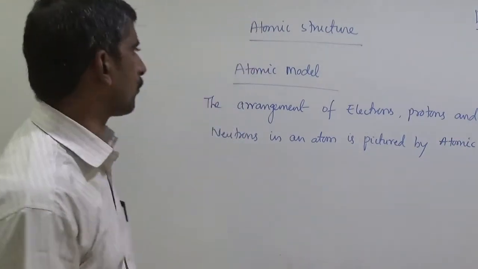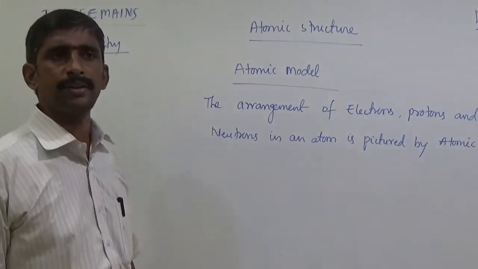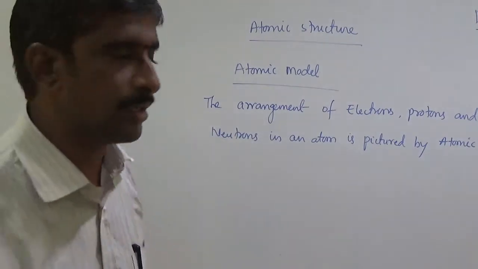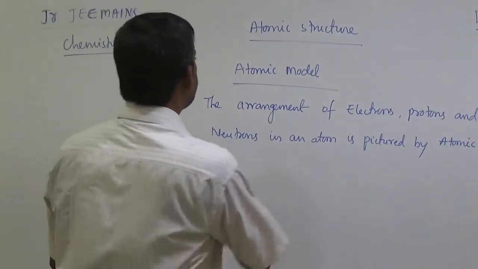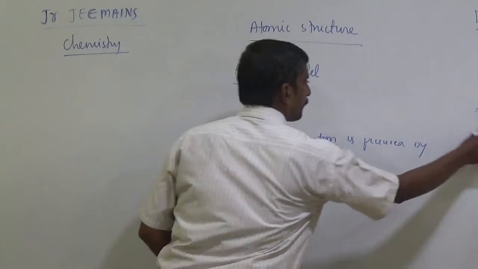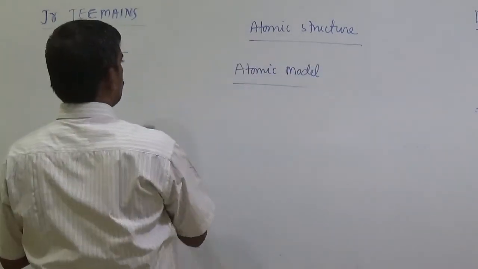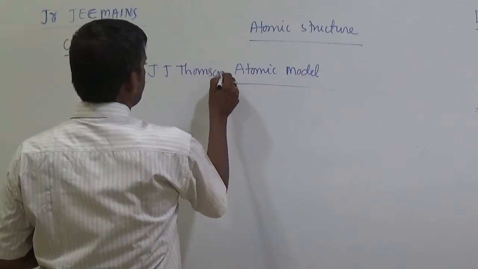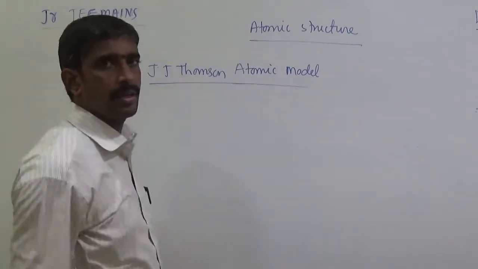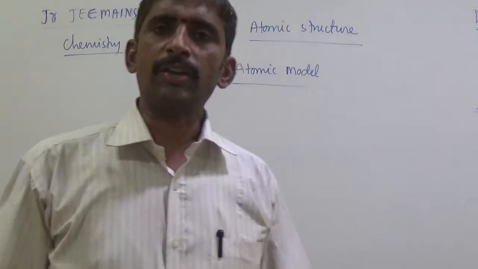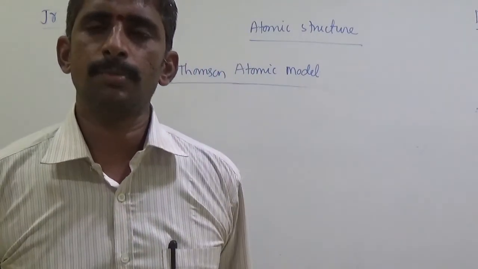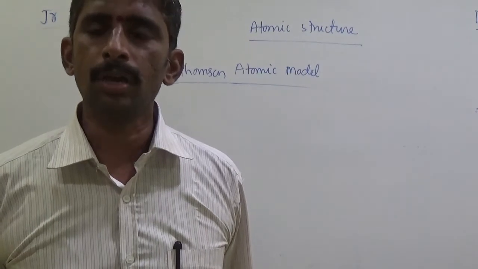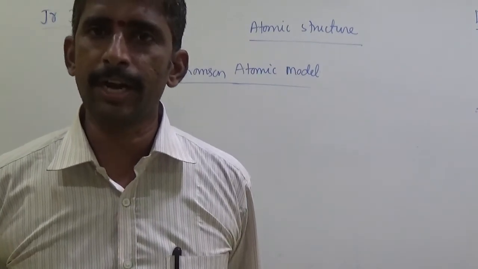Generally, the first atomic model was introduced by J.J. Thomson. So the first one is the J.J. Thomson atomic model. According to the J.J. Thomson atomic model, the atom is spherical in shape.